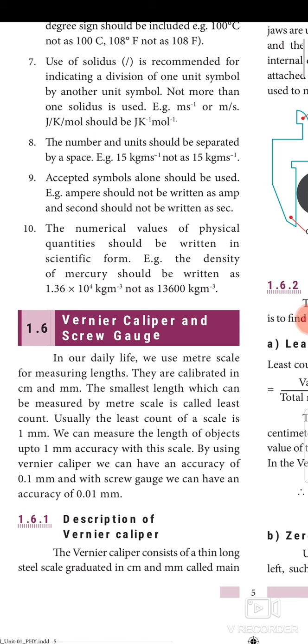These are the rules and conventions for writing SI units and the symbols. I am going to wind up today's class up to this. Please go through the video, go through your textbook, read the textbook again and again. You yourself mark 2 marks and 5 marks. The rules and conventions for writing SI system is 2 marks. All the definitions will be asked as 2 marks. Raise questions for 2 marks and 5 marks, find out the answers, write the question in the book itself and mark the answers in the book itself and learn them.